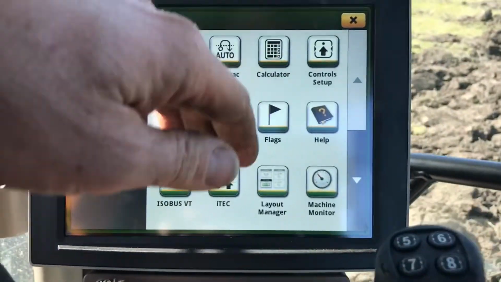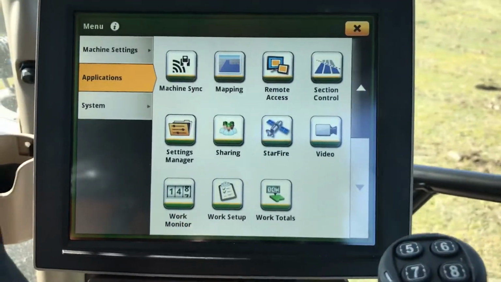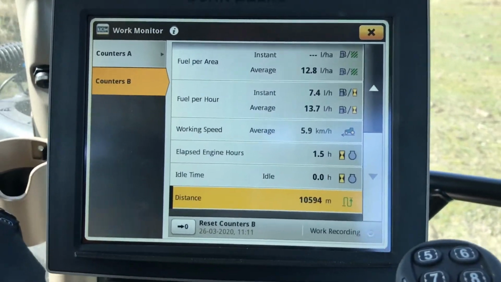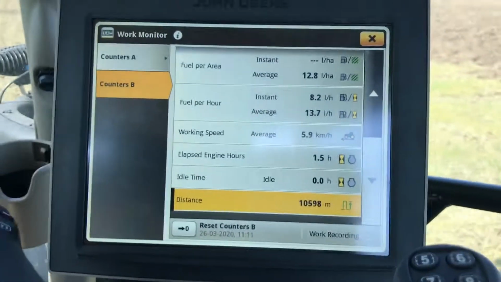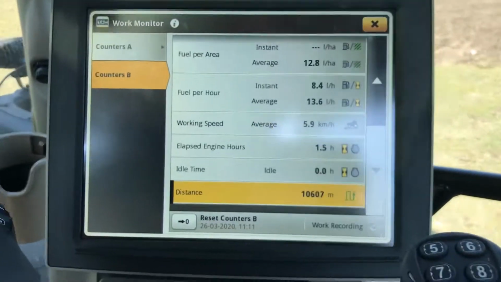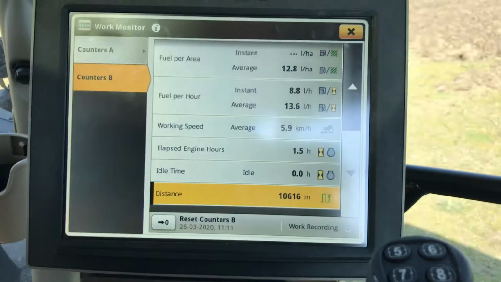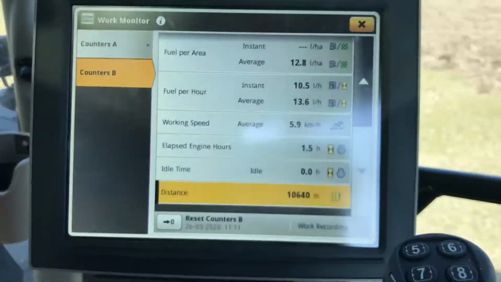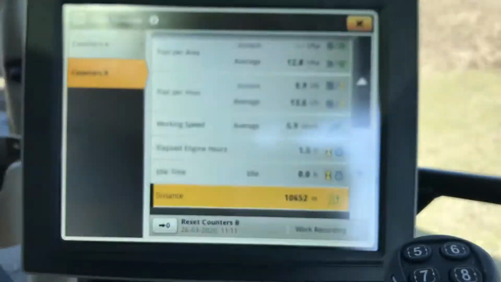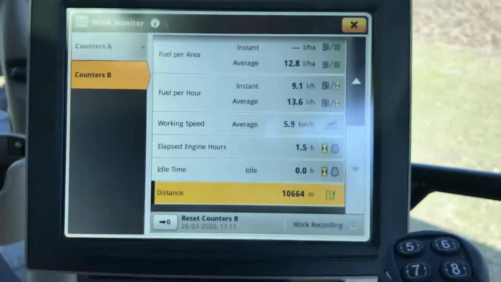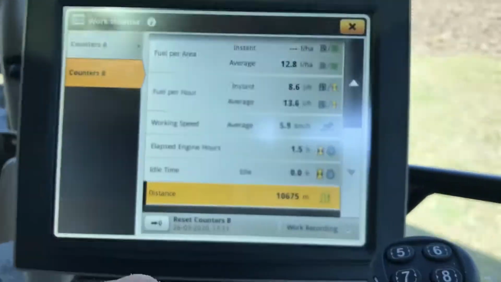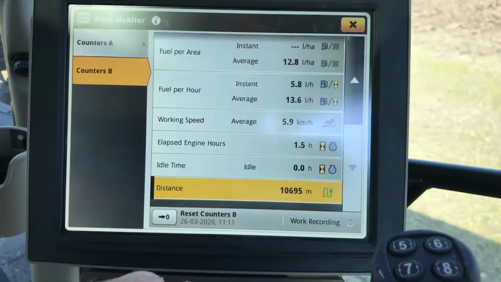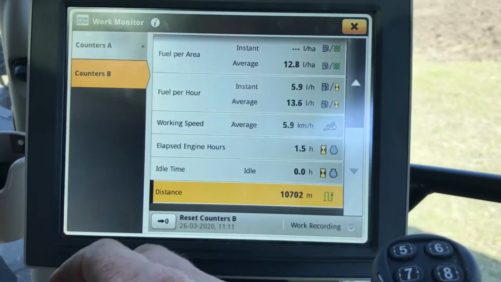So we can go down then and cruise down here to the work monitor and we can see what our totals are like. It's going to show us our instant fuel per area, so it's saying 12.8 litres a hectare is the average of what we've been doing. That's divided out by 2.47, so we're in or around a gallon an acre of what we're ploughing at. On the instant fuel per hour, just when we're ticking along out of the cut there, we're at 9 litres an hour, and the average fuel consumption ploughing here is 13.6 litres per hour. The average working speed is 5.9 between the ins and the outs.